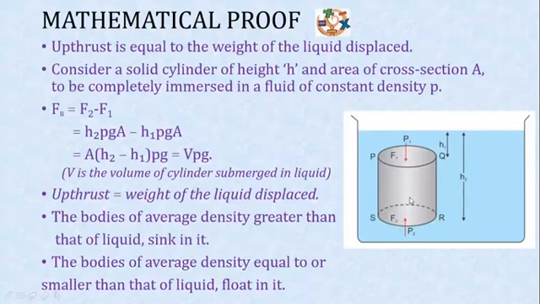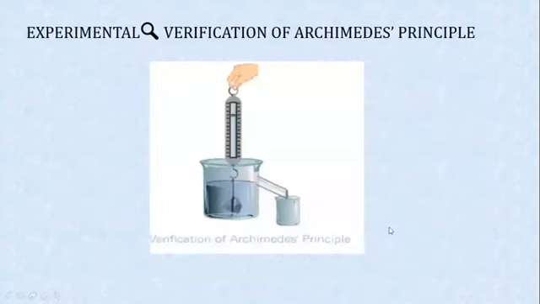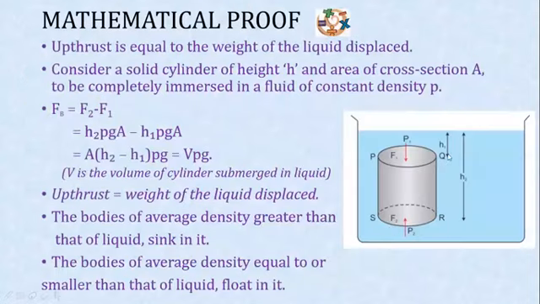Consider this container present inside this liquid, which is shown by blue color. The upper surface of the container is at a height h1 from the free surface of the liquid, and the lower flat surface of the container is at a height h2 from the free surface of the liquid.